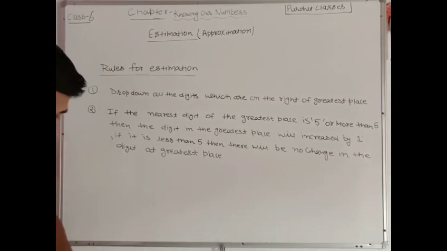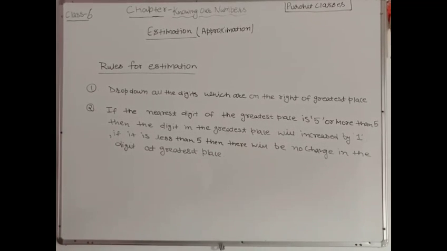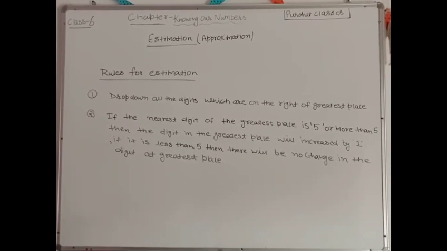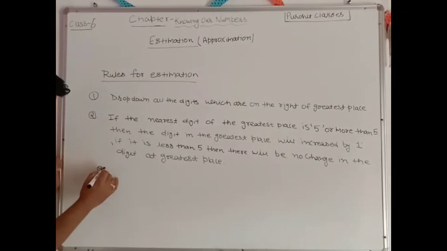So these are the rules to estimate. I hope you all must be getting the meaning of these rules. It is clear. So now let me try to explain this with the help of a suitable example. So let's see examples.